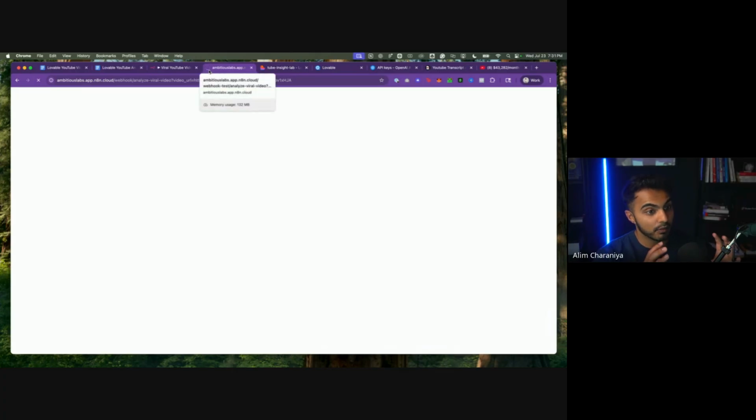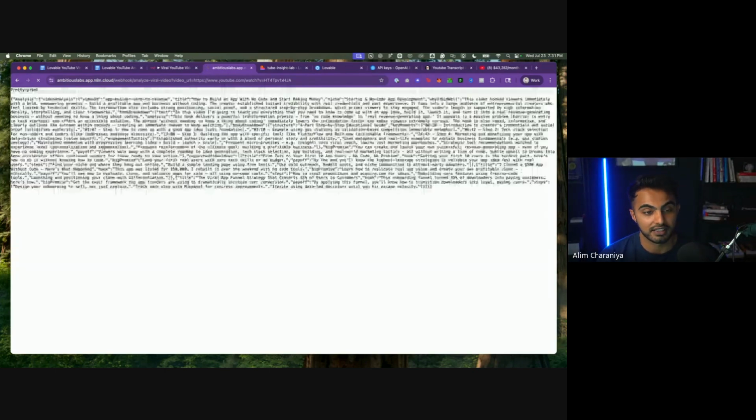Since this is a GET request, if you ever run an API that's a GET request, you can just call that in the browser. You can just paste that URL in the browser. Anytime you access a website, you're making a GET request. So that's one beautiful thing about building GET requests in n8n: you can just take the URL and call it in the browser, and you will see your output here.